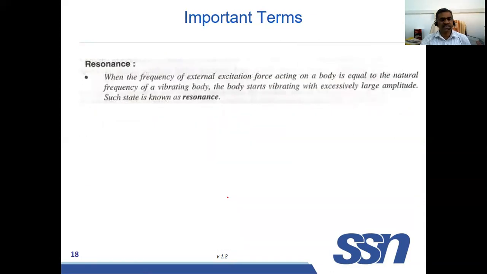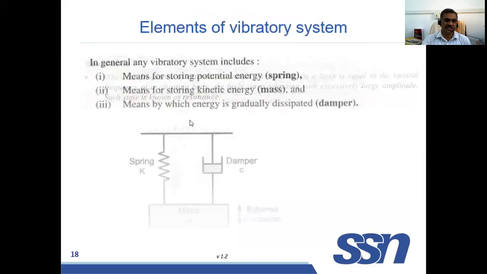What is resonance? When the exciting force frequency matches the natural frequency of the system, the amplitude of vibration will be large. It is more. That is known as resonance. That is when ω by ωn is equal to 1. What is ω? This is the exciting frequency. What is ωn? This is the natural frequency. When these two are equal, that is known as resonance.